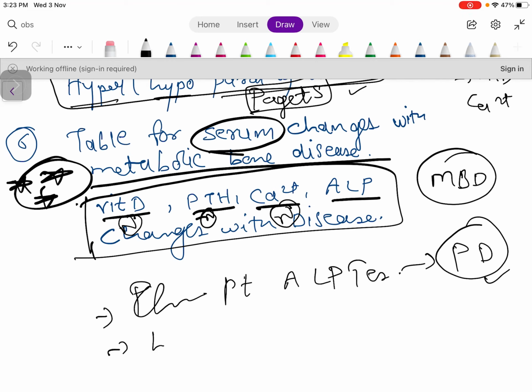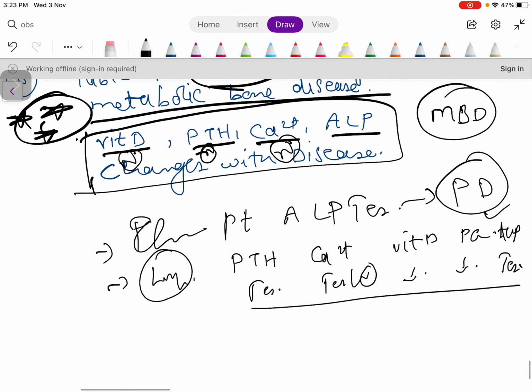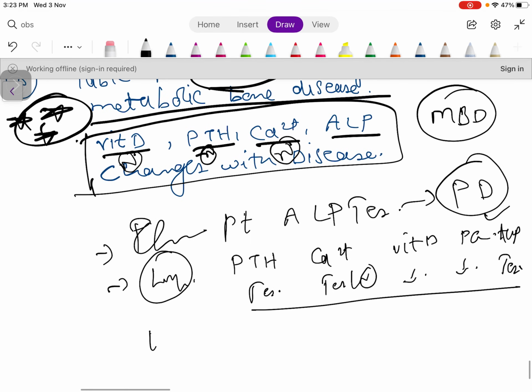If it is hyperparathyroidism, then they will give you that PTH is increased, calcium is increased or normal, vitamin D is decreased, phosphate is decreased, and alkaline phosphatase is raised. So this way you just need to diagnose. They mostly ask the diagnosis, so just do the table. There are 4 to 5 diseases.